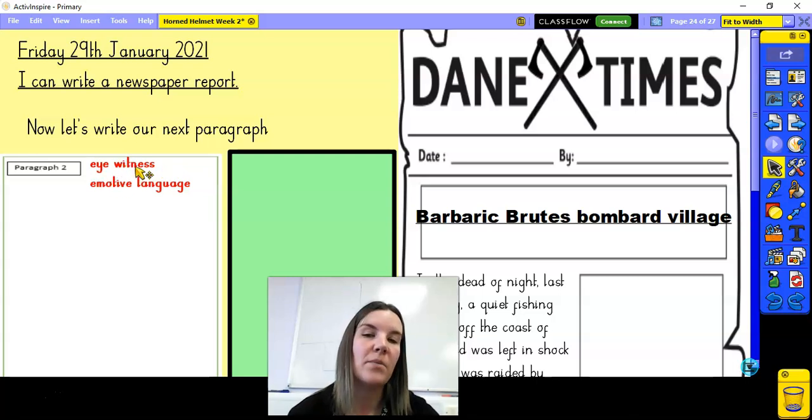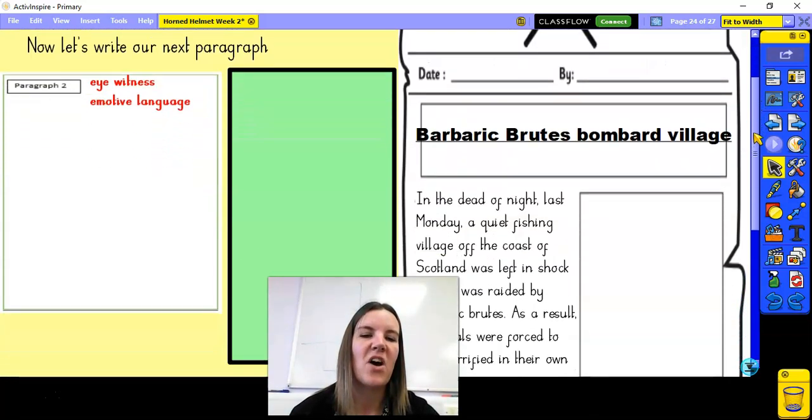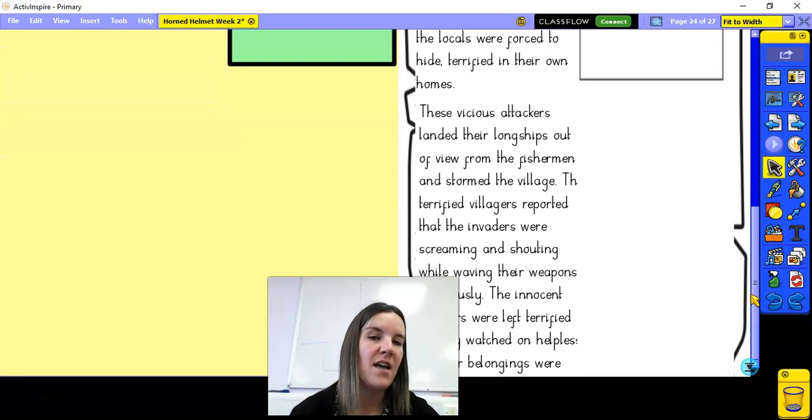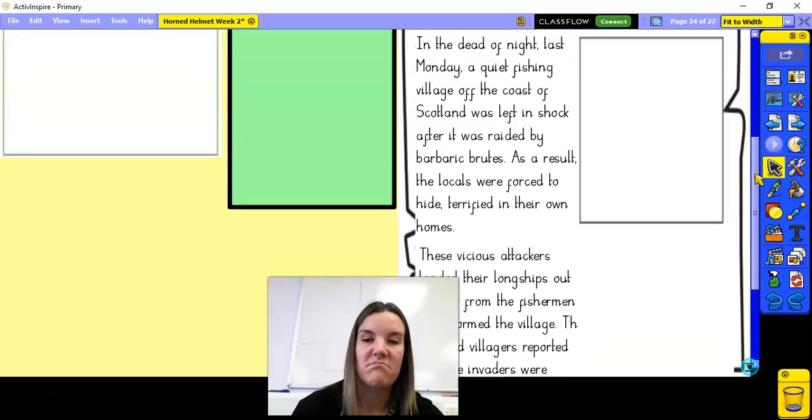where we're going to make sure that we've got the eyewitness quote in there, but also some emotion, okay, really making people feel sorry. So looking at my newspaper report that I did yesterday, I've got my 2 paragraphs still in there. So today I can see where I finished here, I'm going to start from up here, okay, underneath my picture. It might be that you guys have already continued up here, so you'll just need to leave a gap, a bit like we did here yesterday, okay, to show that new paragraph. Leave a gap from wherever you left off yesterday, okay. And if you need to go on to a second sheet, please do.